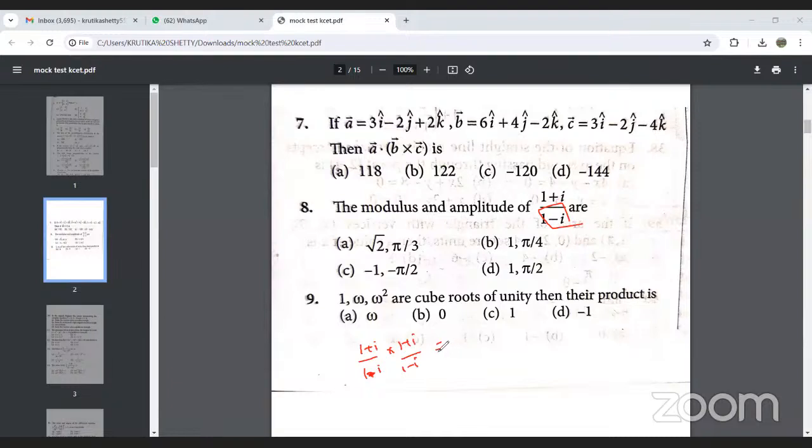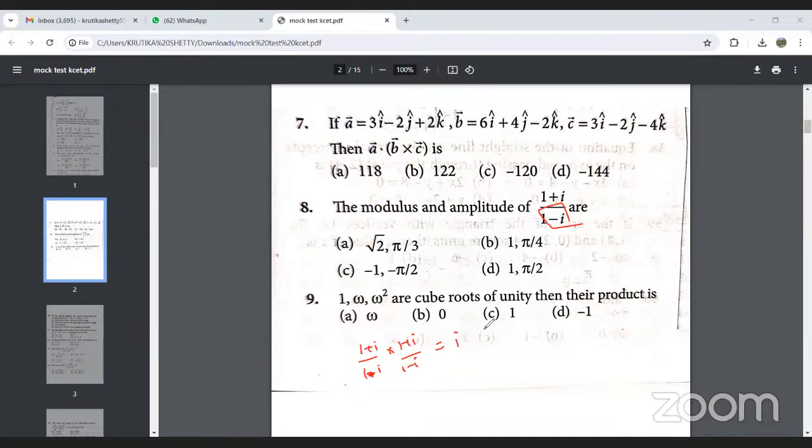When we rationalize and simplify it, we get 1 plus 2i in the numerator, and on simplifying, it will be equal to i.